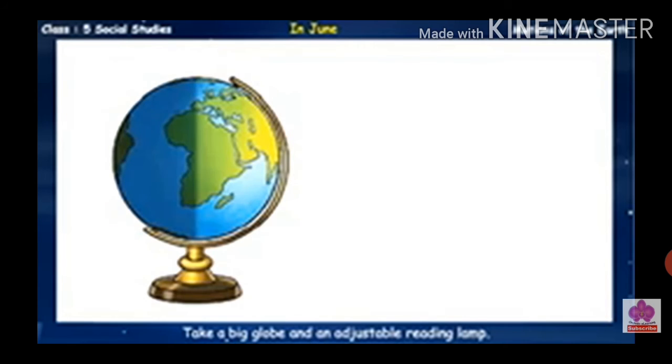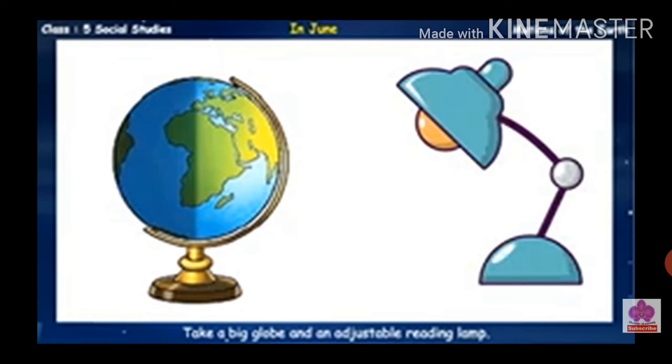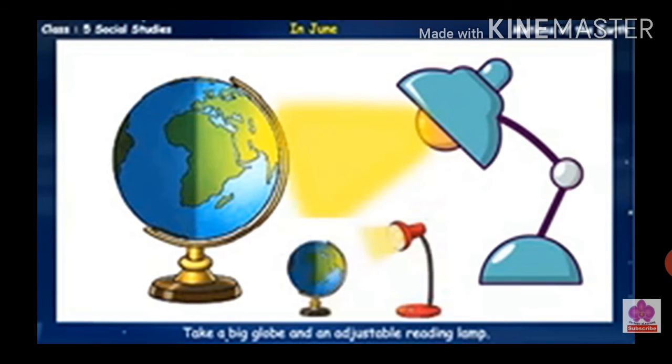Take a big globe and an adjustable reading lamp. Place the lamp in the center of a table. It represents the sun. Now, look at the given diagram. Place the globe in the position that says June. Make sure that the axis is tilted in the same direction. Turn on the lamp and focus the light on the globe.